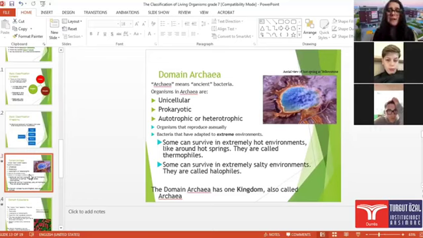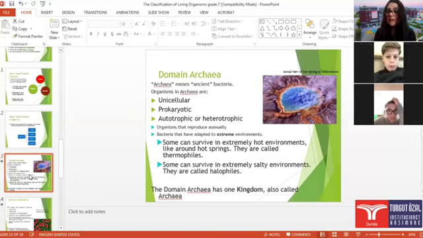Now, domain archaea. Archaea means ancient bacteria. Organisms in archaea are unicellular, prokaryotic, autotrophic or heterotrophic. They reproduce asexually, and they are bacteria that have adapted to extreme environments. What does this mean?